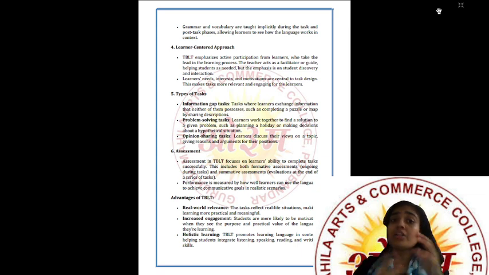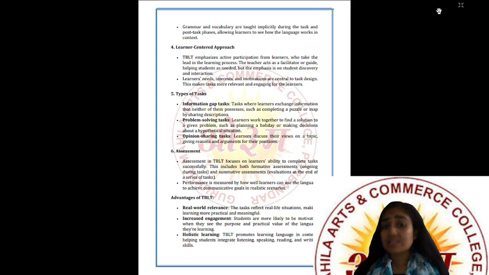The task, the meaning of giving a task, is that one should have the fluency first. Fourth one is learner-centered approach. Task-based language learning is learner-centered. TBLT emphasizes active participation from learners who take the lead in the learning process.